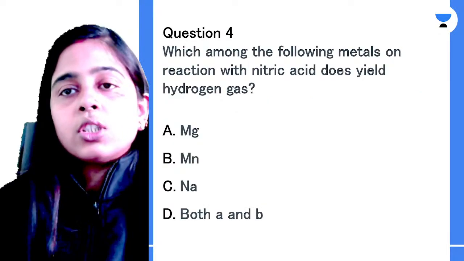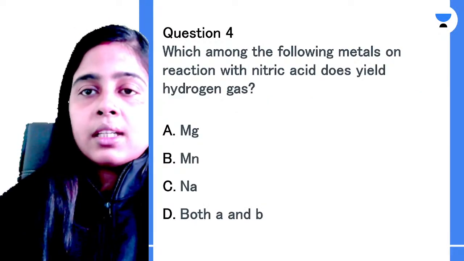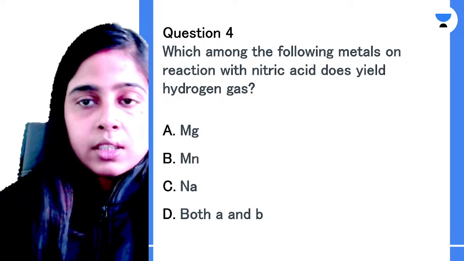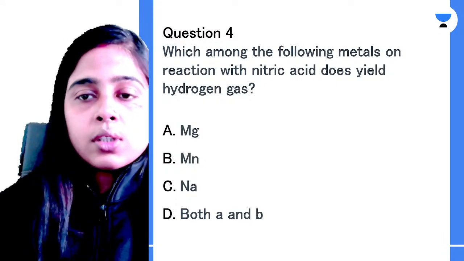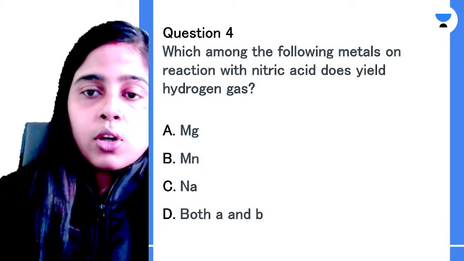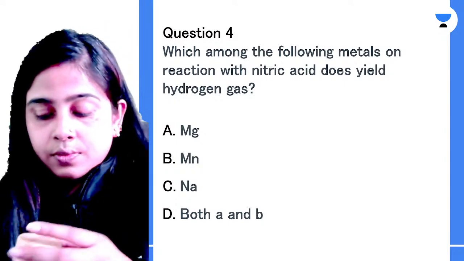Let's go to our next question. Which among the following metals on reaction with nitric acid does yield hydrogen gas? Magnesium, manganese, sodium, both A and B. So all of you please try to answer this question. What is the correct answer to this question?